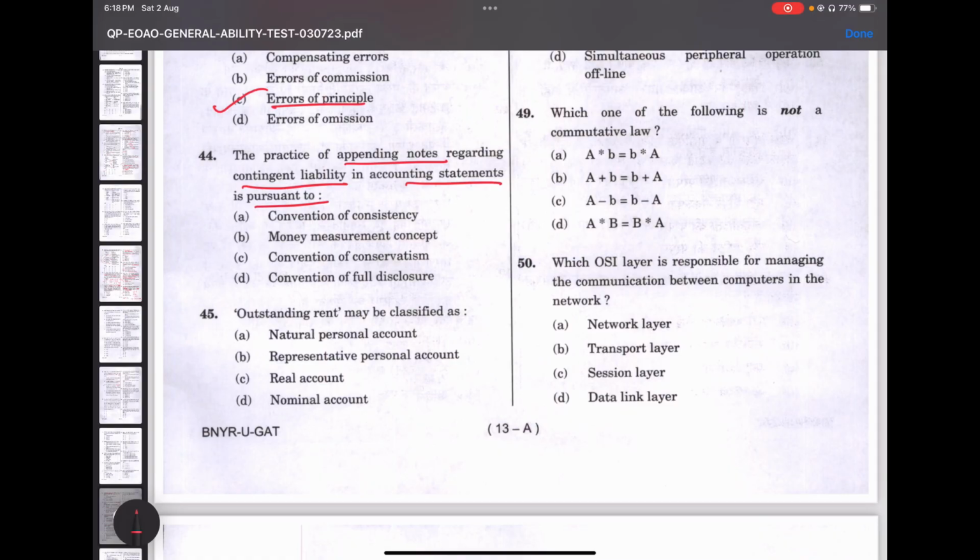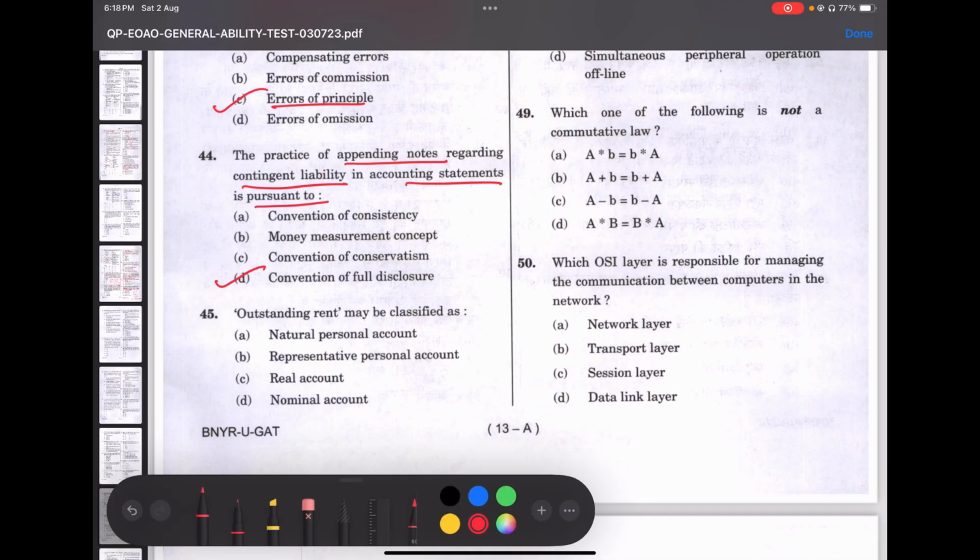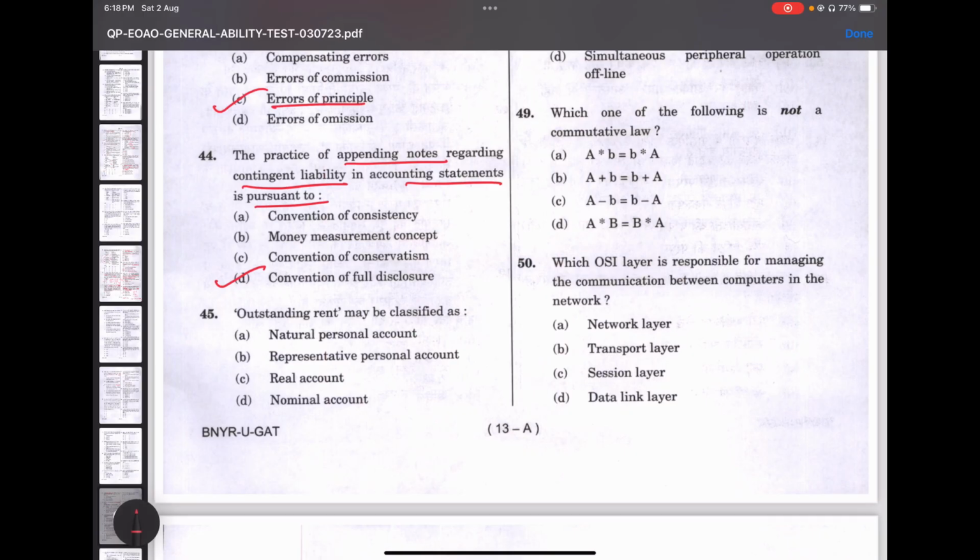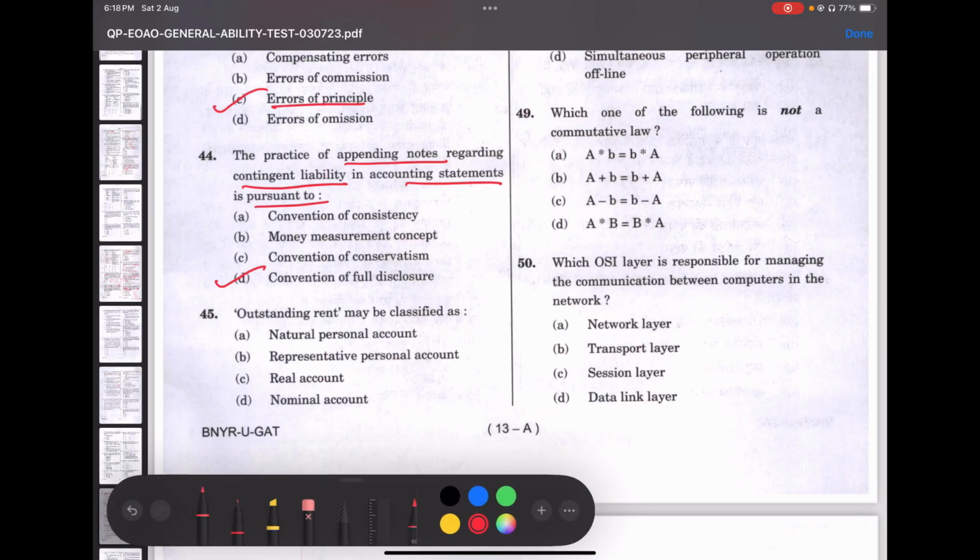But if you read about the accounting principles in general, they would know the answer would be option D, because the practice of appending notes regarding contingent liability in accounting statements is pursuant to convention of full disclosure. The principle of full disclosure requires all material or other relevant facts concerning the financial performance of a company or an enterprise to be fully disclosed. So that would be the answer.